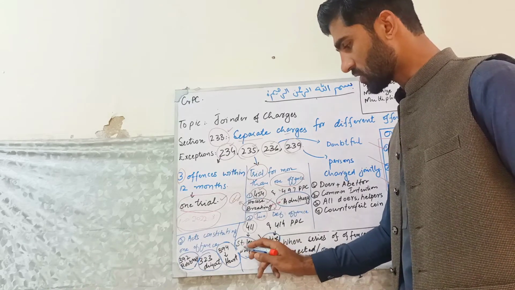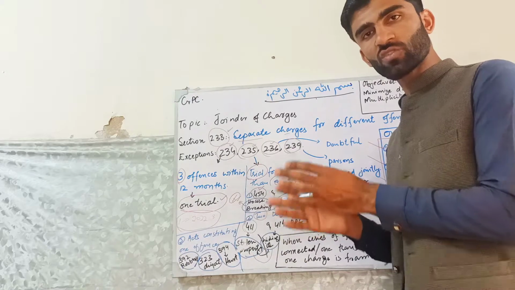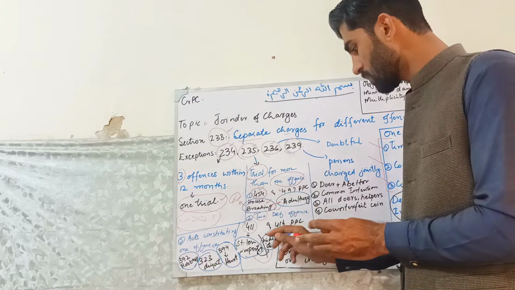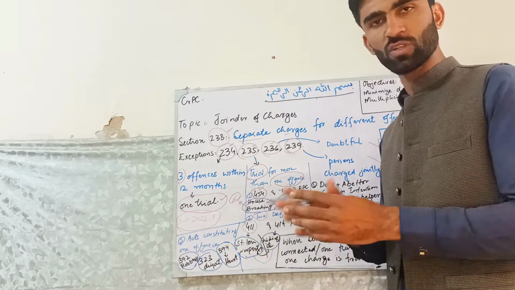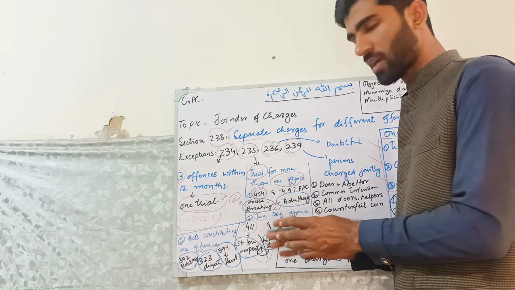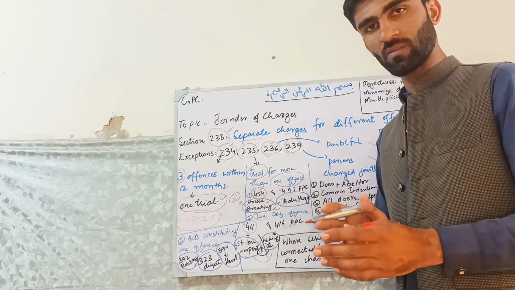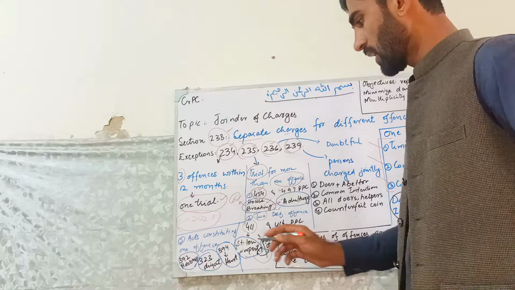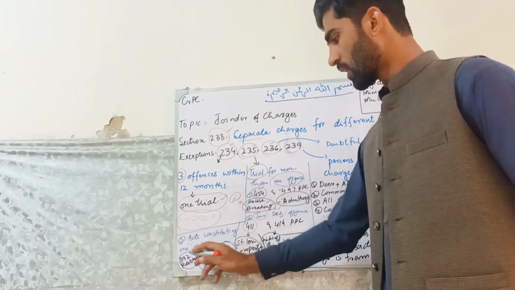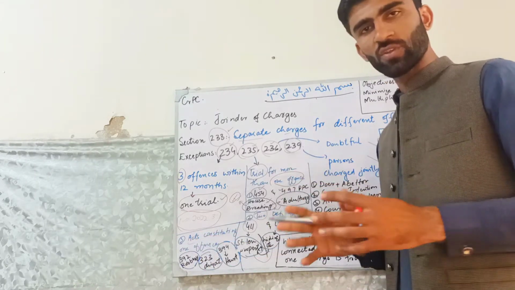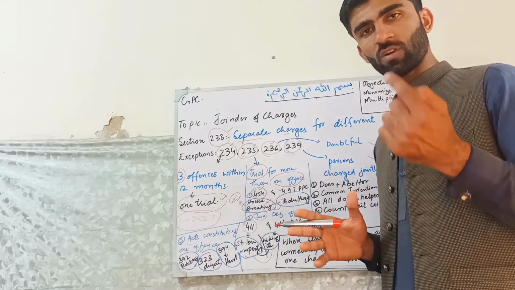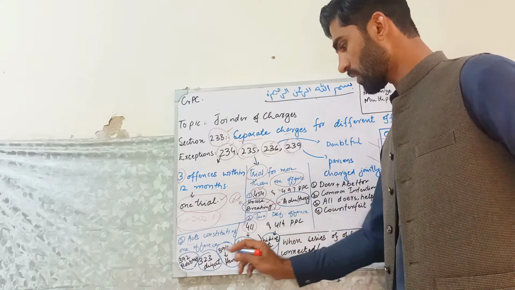Suppose a person has received stolen property and he knows it is stolen property, and another person helps him to hide that stolen property. So both will be tried under one trial. If the acts constitute one offense, even though different offenses have been committed, then there will also be one charge.